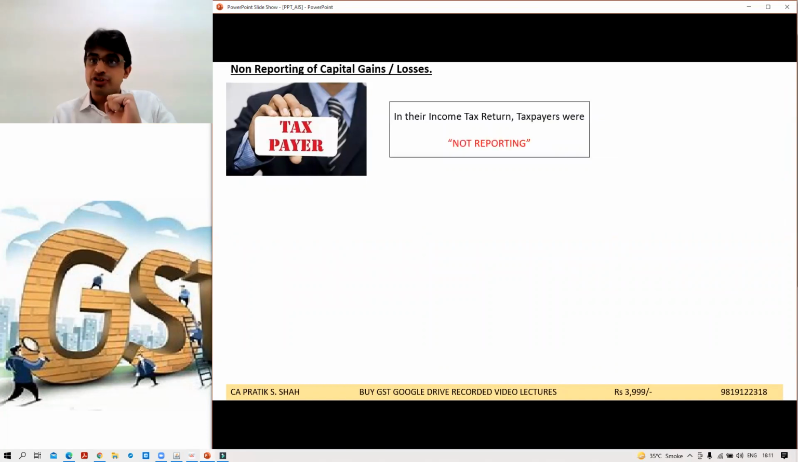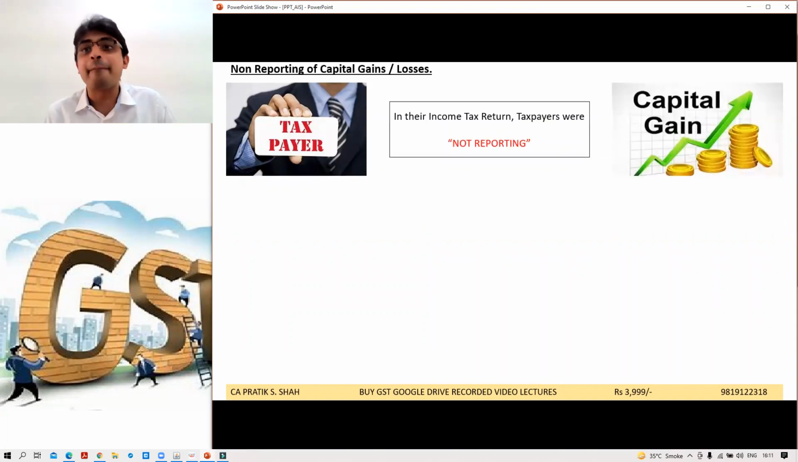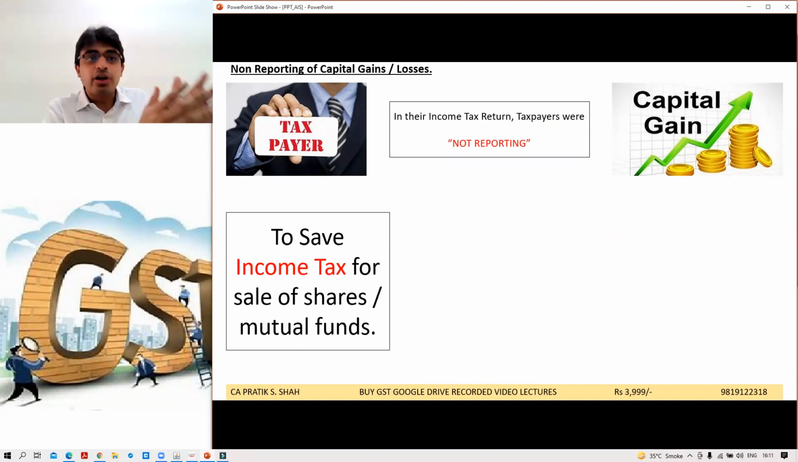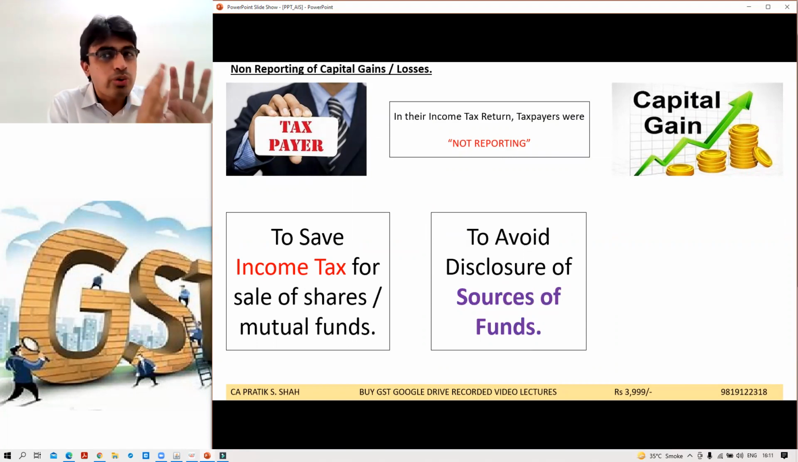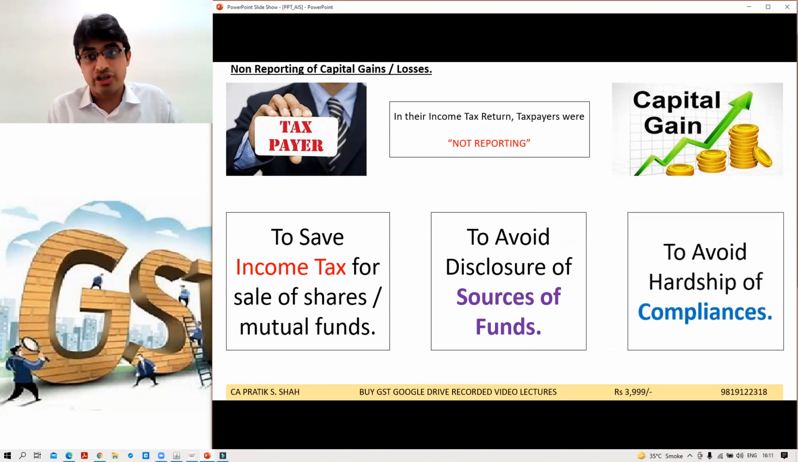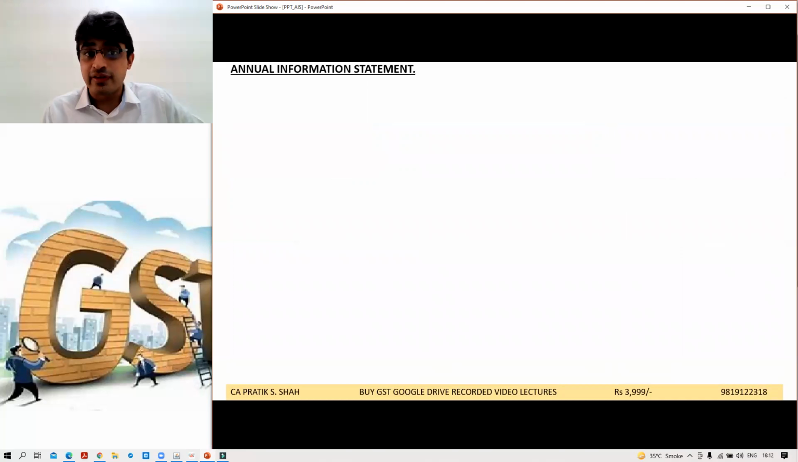And few taxpayers were cheaters, fraudsters. They were not reporting capital gains, long-term, short-term, they used to hide them. How will the government come to know? So they were hiding their capital gains. Why? To save income tax. They did not want to pay tax on it. And many want to hide their sources of funds. They do not want to disclose where the money came from, how they invested. And it requires too much disclosure. Entry-wise, it's not that easy. If there are 10,000 entries, how to pass these entries transaction-wise? So compliance was difficult. So they were deliberately avoiding capital gain details.